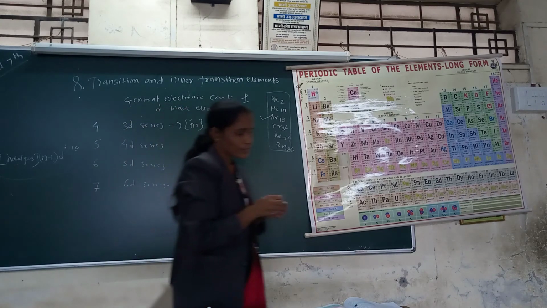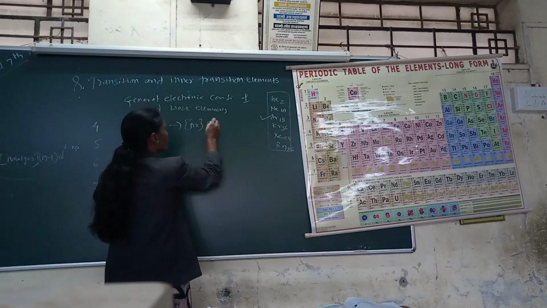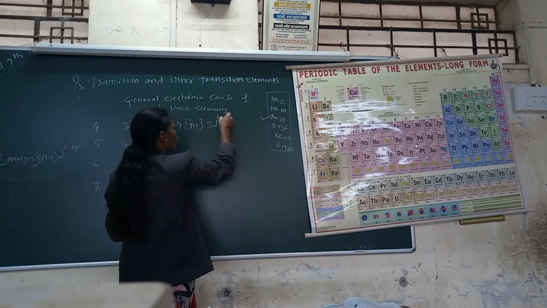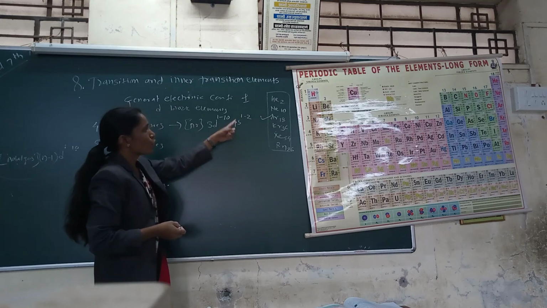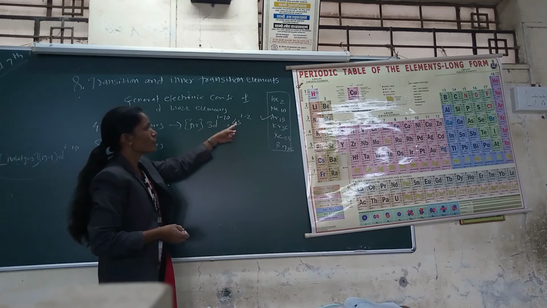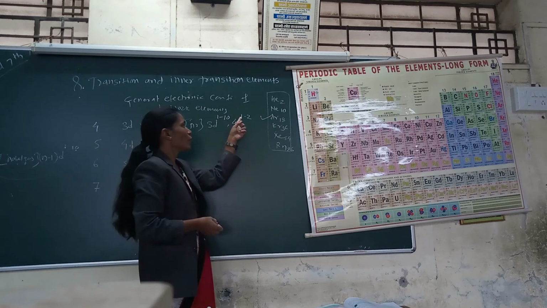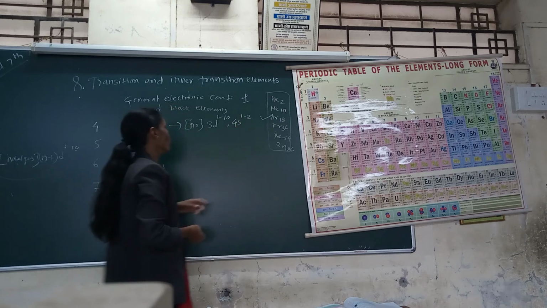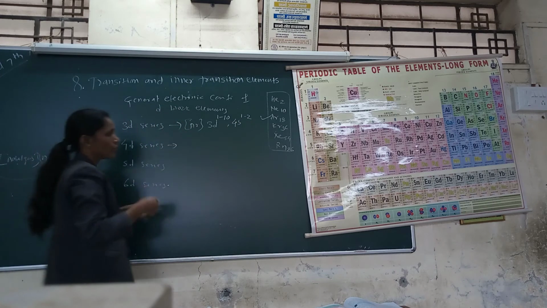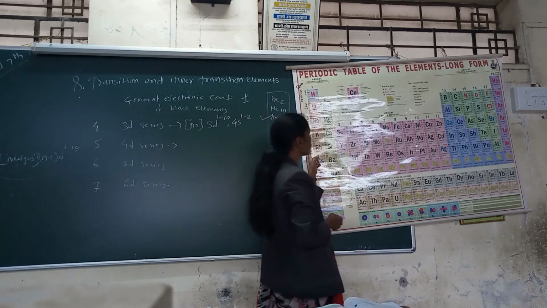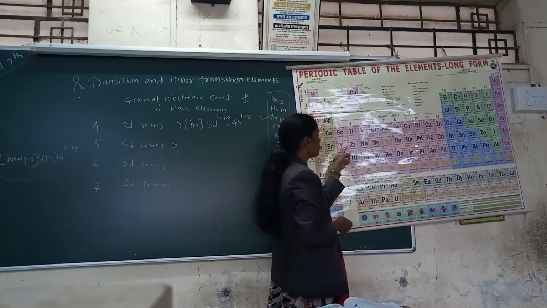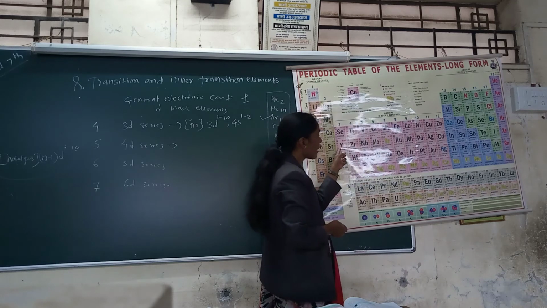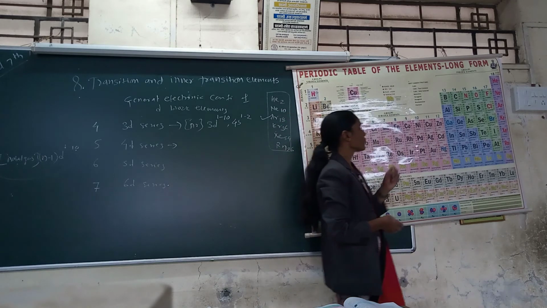Then last is 3d: (n-1)d 1 to 10 and ns 1 to 2. This is copper and chromium. The electron is 1, therefore the 4s has the ability to enter the electron, 1 to 2. Then in 4d, that means the 5th period elements, that is yttrium, zirconium, meaning Y to cadmium.